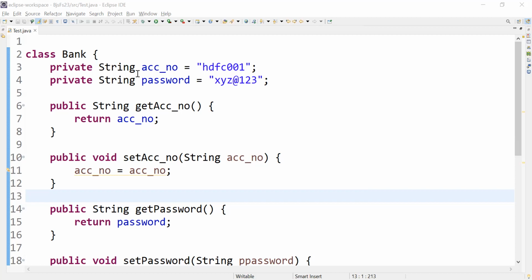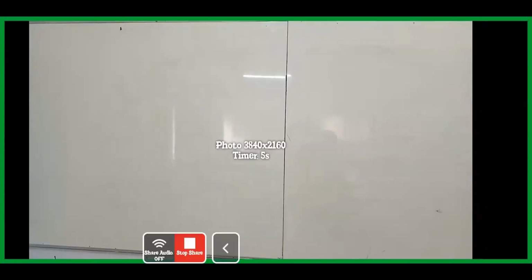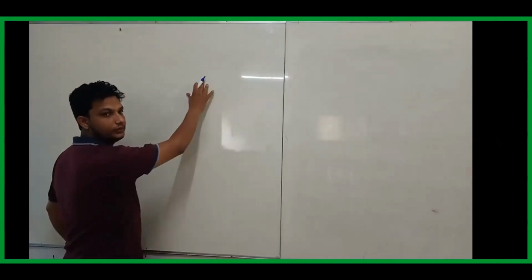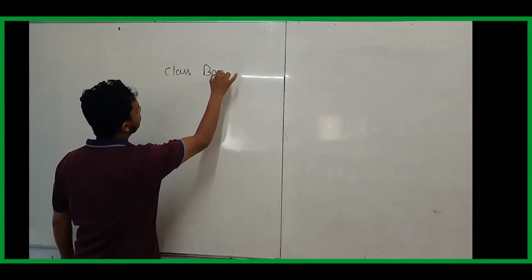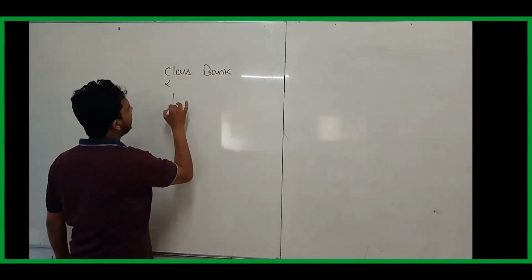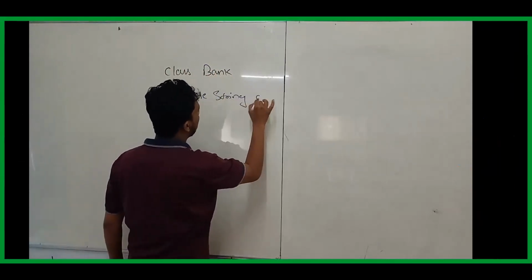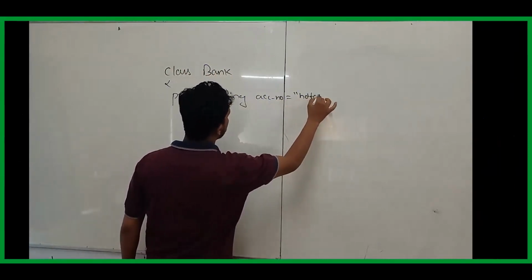Now you understood the problem here. What is the problem coming here? Let me write and explain to you. Assume that I have a class called Bank, inside which I have a variable, a private String accountNumber, equal to HDFC 001.